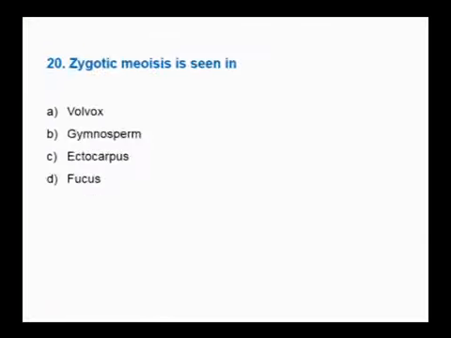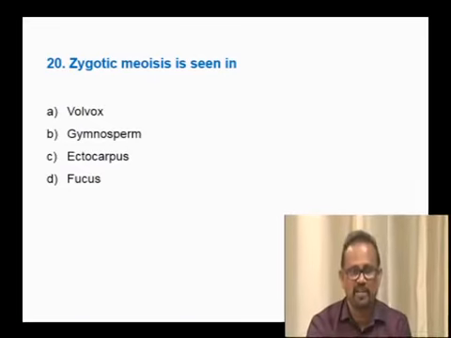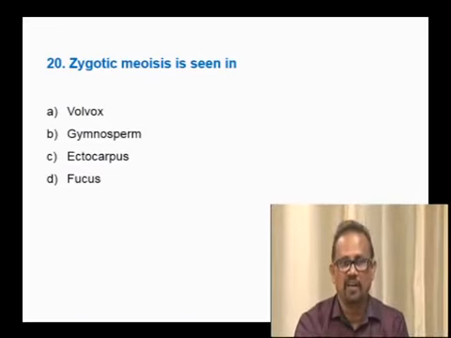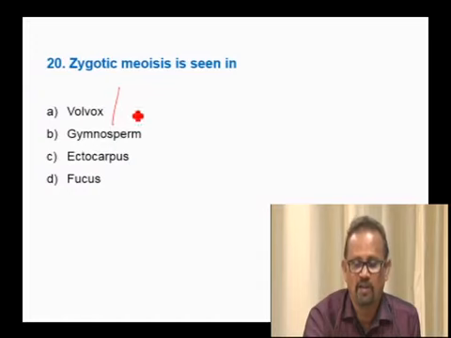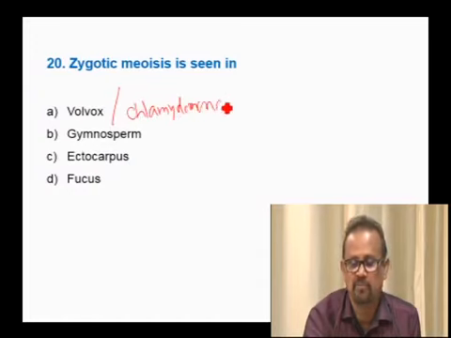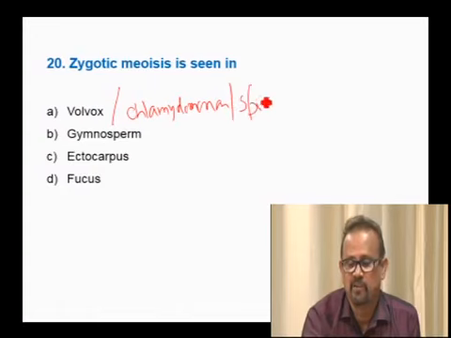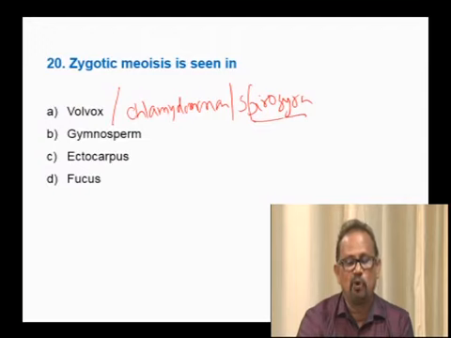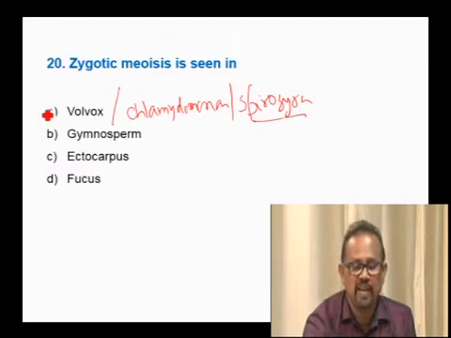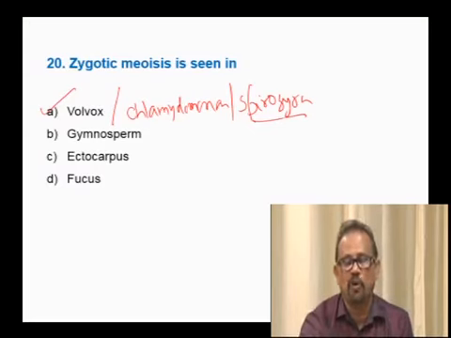We shall move on to the next question. Zygotic meiosis is seen in. Zygotic meiosis can be seen only in the organisms that exhibit the haplontic life cycle. I already told you Volvox, Chlamydomonas and Spirogyra are the organisms which exhibit the haplontic life cycle. Therefore, zygotic meiosis is seen in Volvox, Chlamydomonas, Spirogyra.